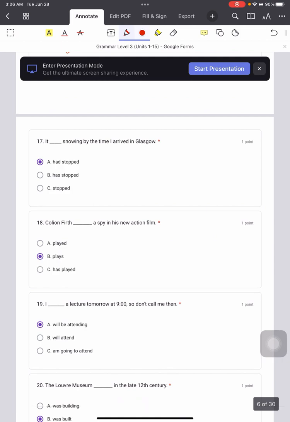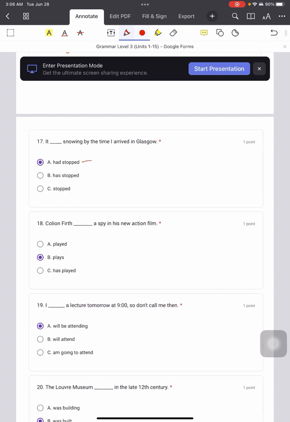Okay, 17. It has stopped snowing by the time I arrived in Glasgow. So had stopped. What tense is this? Had stopped. This is past perfect tense. So how do you use past perfect tense?